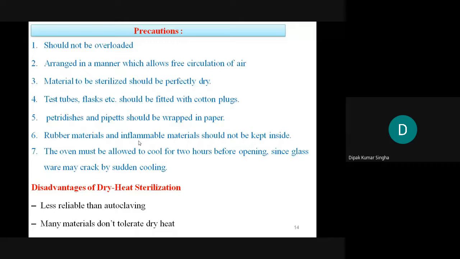Next, what are the precautions taken for the handling of a hot air oven? It should not be overloaded. Place materials properly, otherwise it will be a problem.